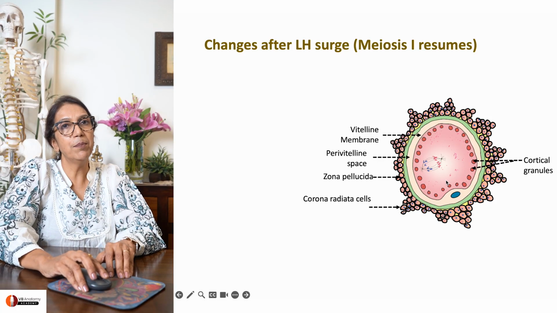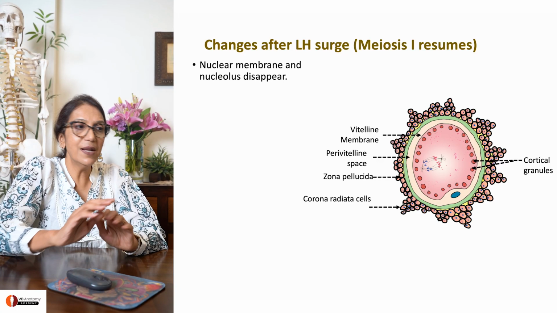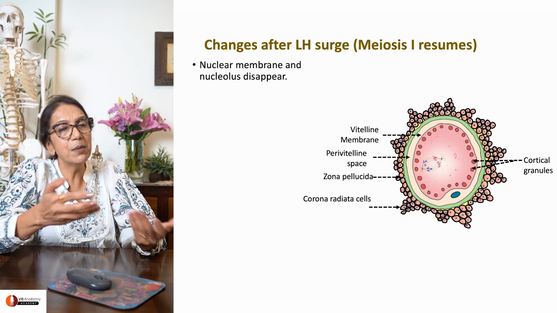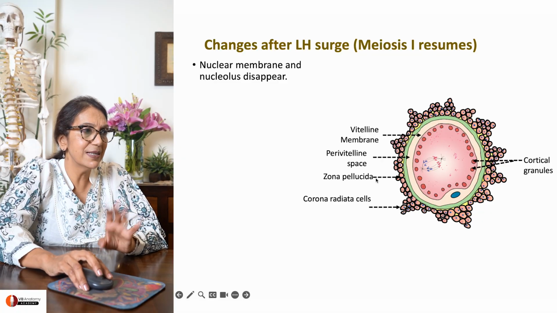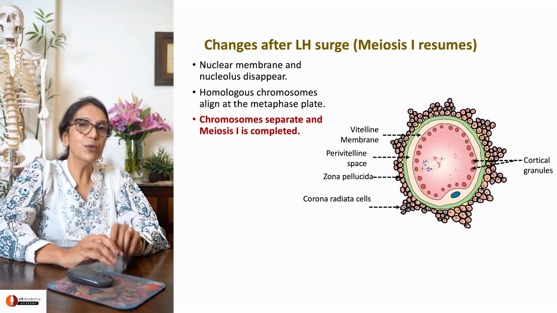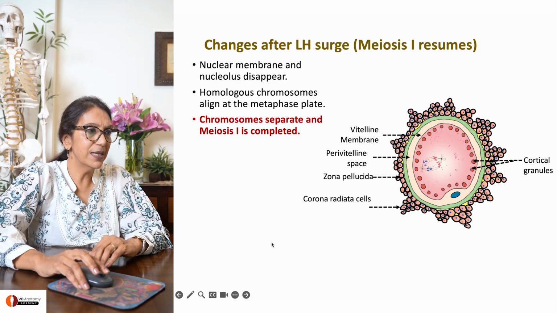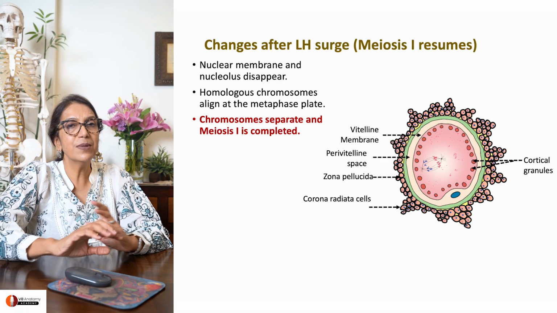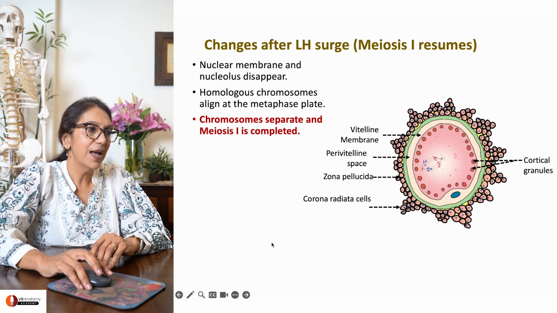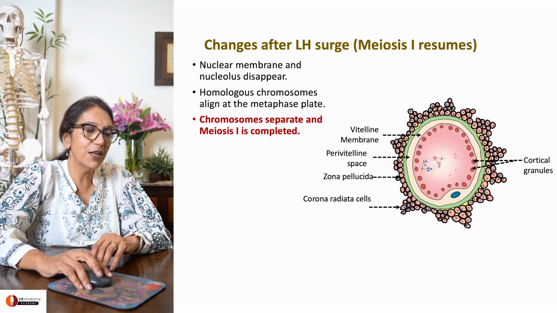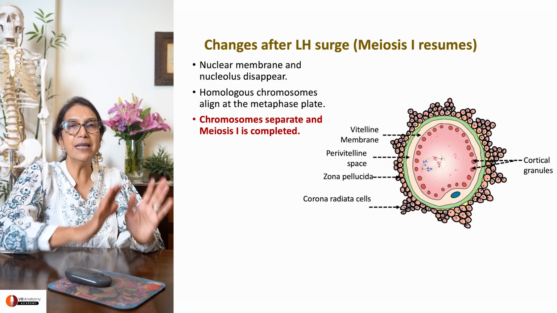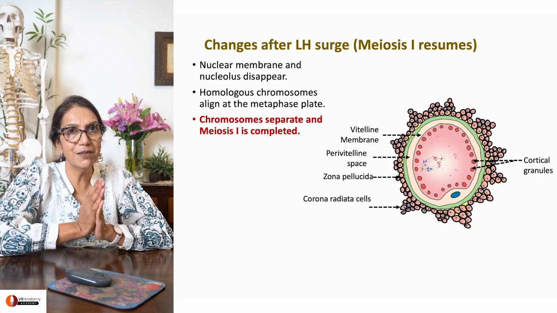Right. So what happens now? Meiosis 1 is resumed. So nuclear membrane disappears, nucleolus disappears. Homologous chromosomes attach themselves on the spindle. Chromosomes separate by meiosis 1, and there is formation of the outcome of meiosis 1, a secondary oocyte and the first polar body. So that's completion of meiosis 1 finally.